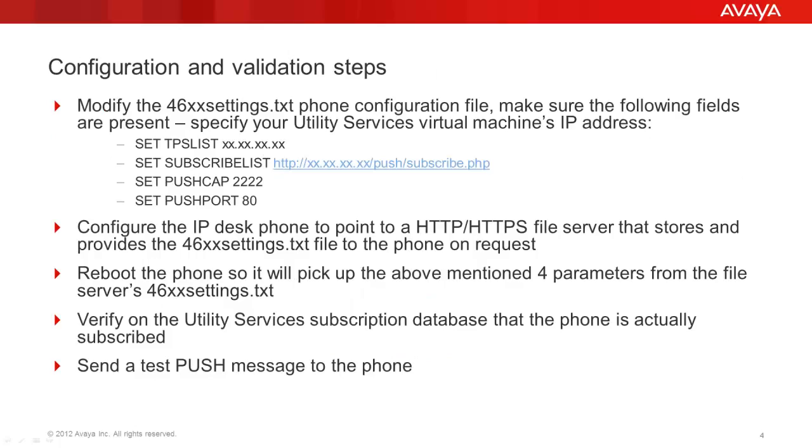In this video, we are going to modify the IP phone configuration file to make sure that the necessary parameters are available to configure the IP phone to subscribe to the push server and accept messages from it. Then we reboot the IP phone to pick up the modified settings, verify that the subscription happened, and send a test push message to the phone.